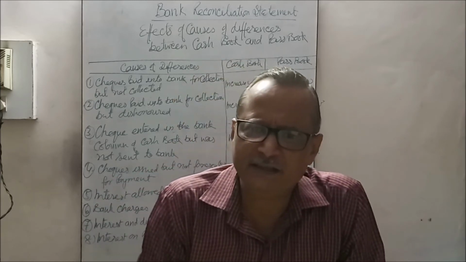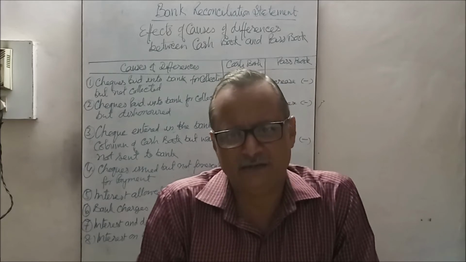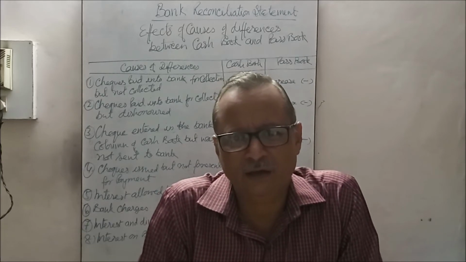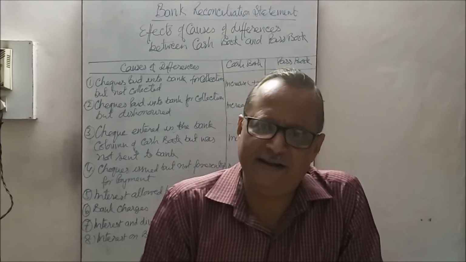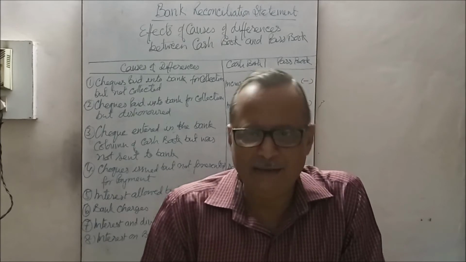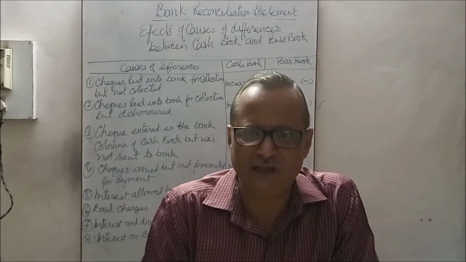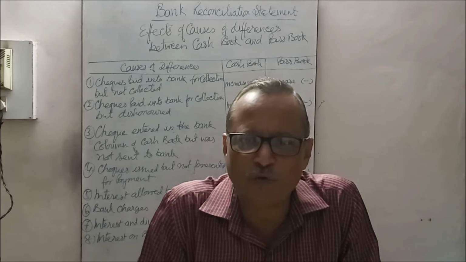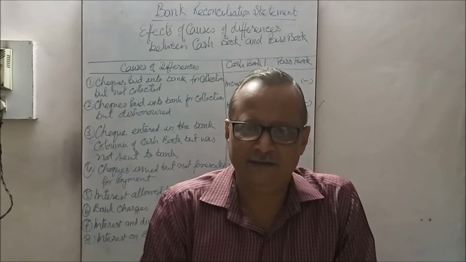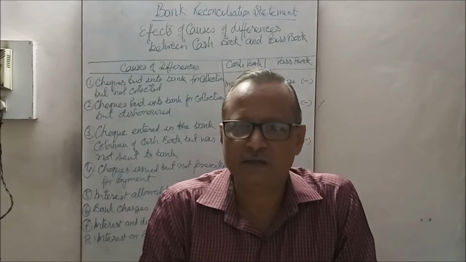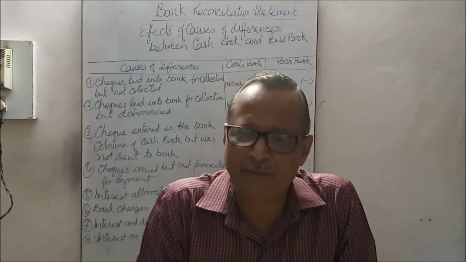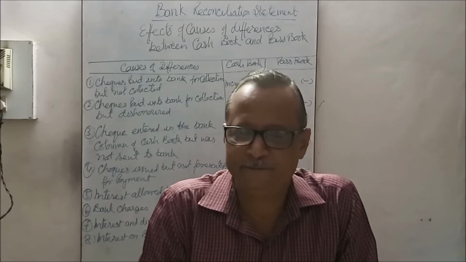If one issues a check of 1500 and in the figures it is written 1500, but in the words it is written differently, it's wrong. It is not supposed to be written so. The banker will not make the payment.